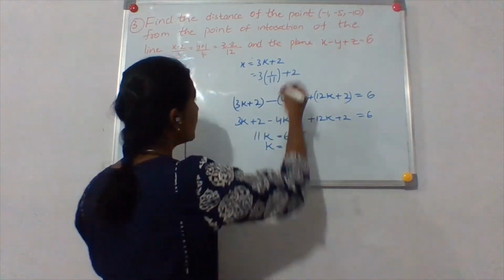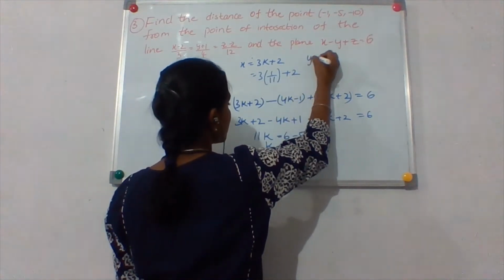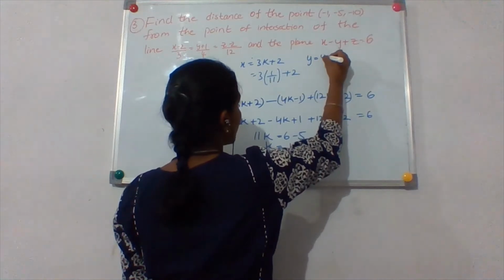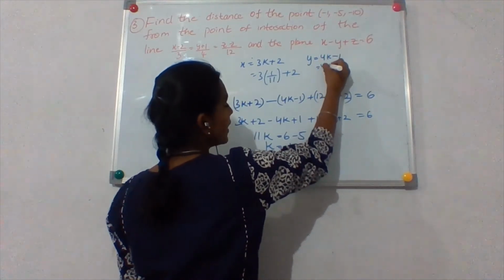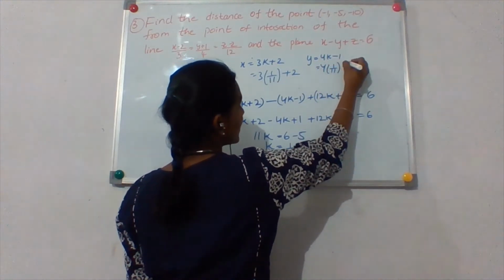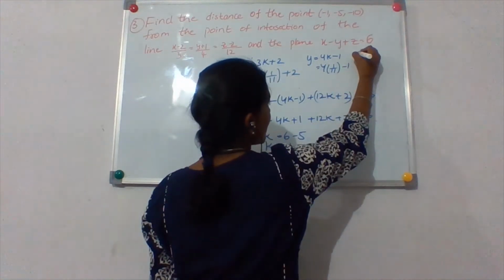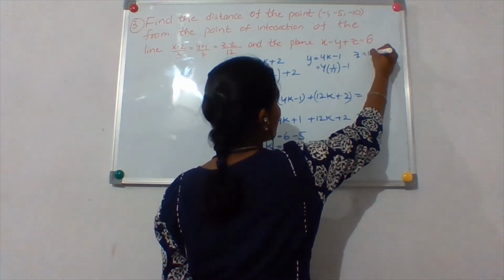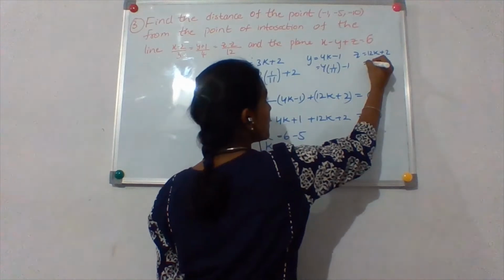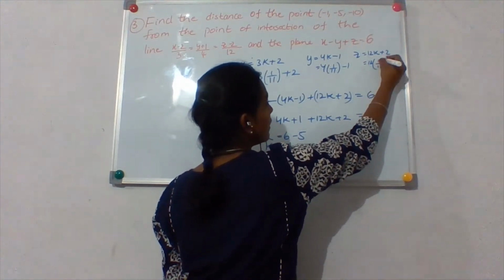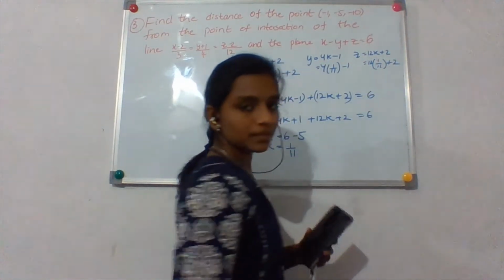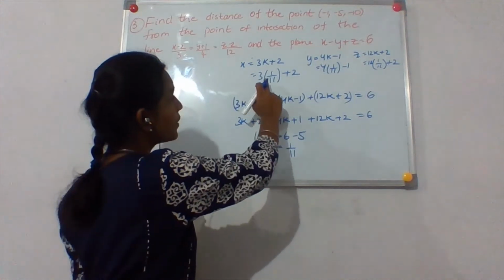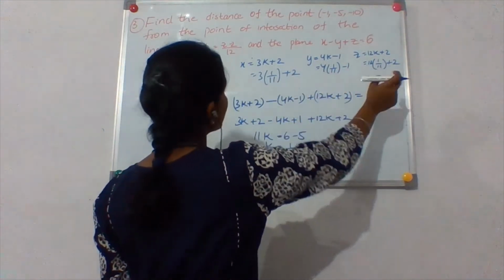That is the x value, and the y value is 4k minus 1. So 4 into 1 by 11 minus 1, and z is equal to 12k plus 2. So this will be 12 into 1 by 11 plus 2. Now I'll get the values of x, y and z.